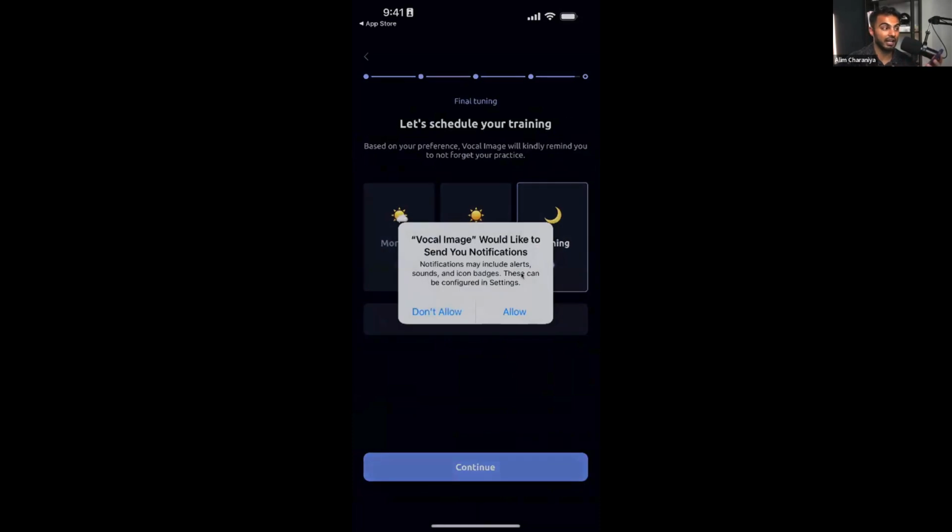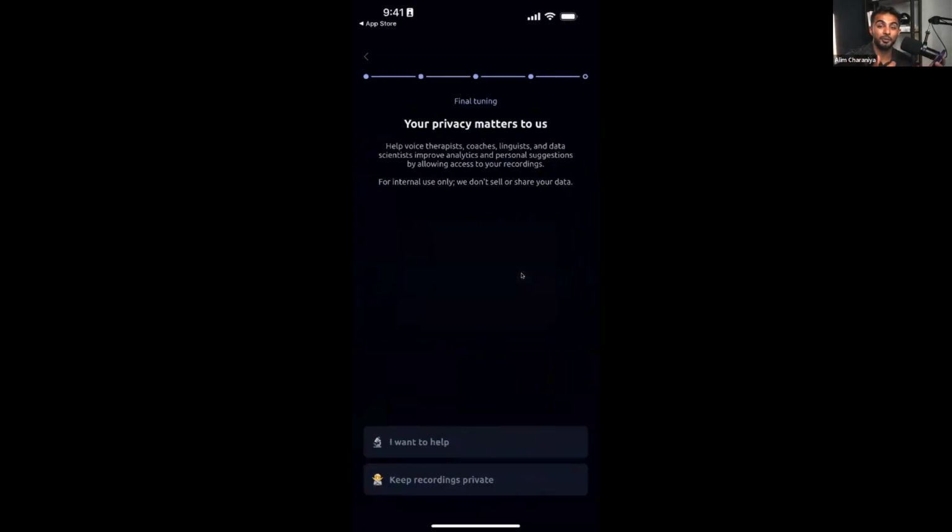And that's typically what happens in all apps. Apps that want to create a behavior in you will ask you, when do you plan on using the app? And then it will prompt you to turn on notifications, because notifications are crucial in app re-engagement. If you can get somebody to turn on their push notifications, that means they're giving you permission to talk to them at any time.